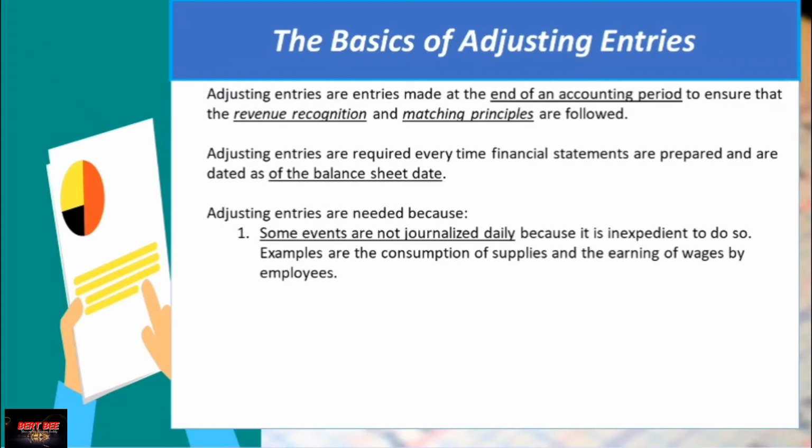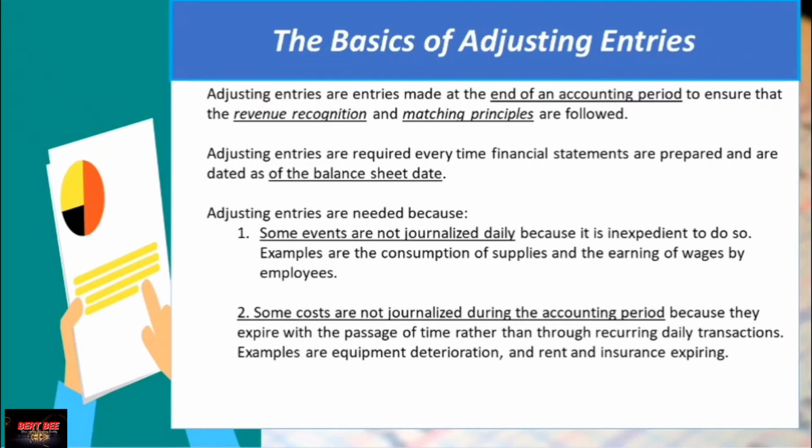Another one is that adjusting entries are needed because some events are not journalized daily because it is inexpedient to do so. Examples are the consumption of supplies and the earning of wages by employees. Next, some costs are not journalized during the accounting period because they expire with the passage of time rather than through recurring daily transactions. Examples are equipment deterioration and rent and insurance expiring.